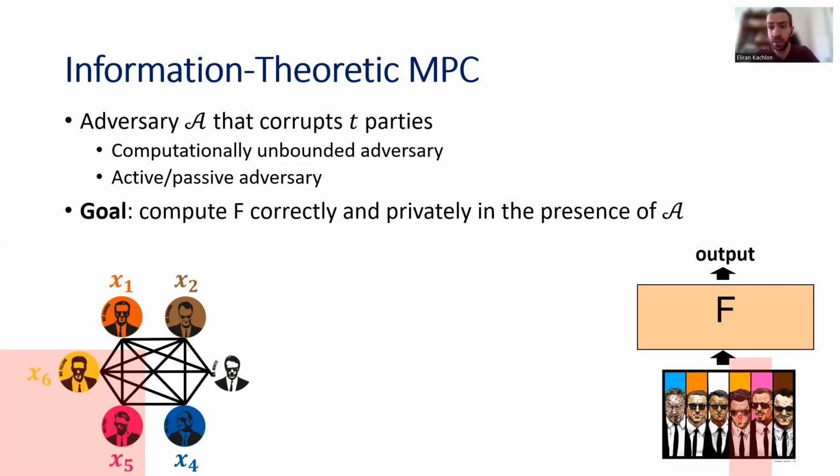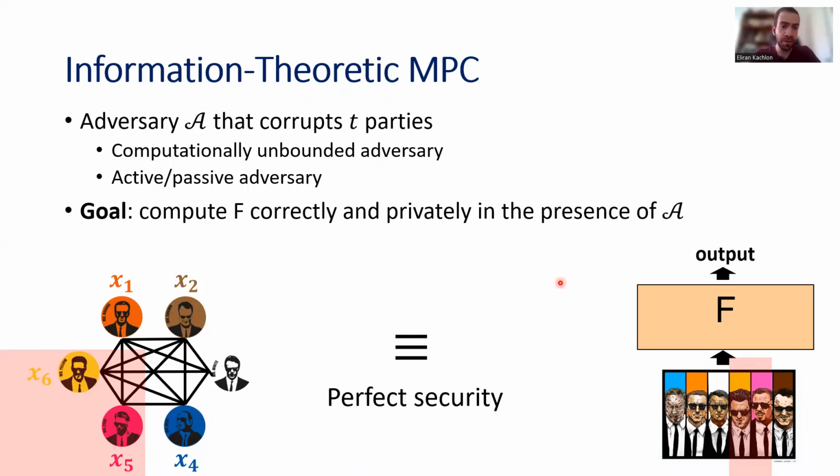And computation here is very easy. The parties just send their inputs to this trusted party. This trusted party computes the function f for them and returns the output to the parties. So in this ideal situation, I trivially have both correctness and privacy. And what the security definition requires is that whatever happens in this execution here can be simulated in this ideal situation. This essentially means that this protocol is as secure as this ideal situation.